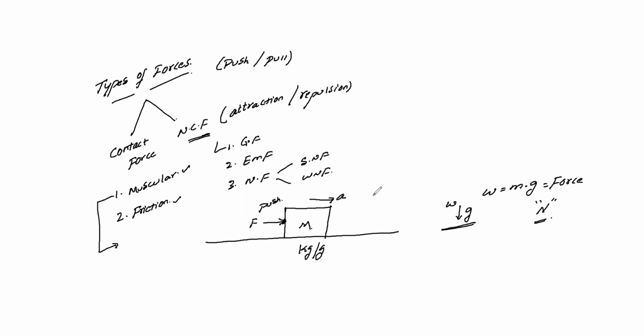This is Newton's second law: force is equal to mass into acceleration. Same thing, now I connect a string and apply some pull. So this is nothing but a push or pull on an object. Again there is an acceleration here, so force is equal to mass into acceleration. Remember this case. So this is your muscular force.